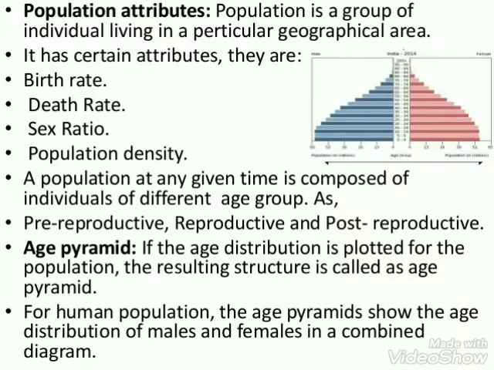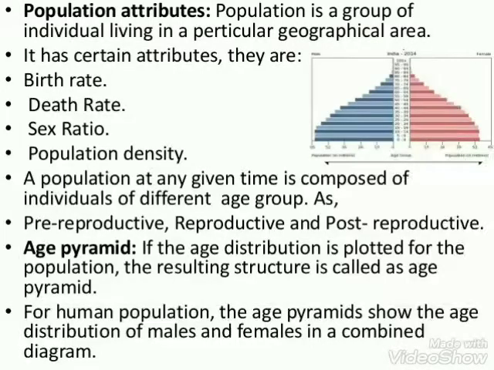Third is the sex ratio. It is basically the number of females per 1000 males of a population in a given time period. Hence, the sex ratio is the ratio of male and female present in the population at a given time. Another characteristic of population is population density.